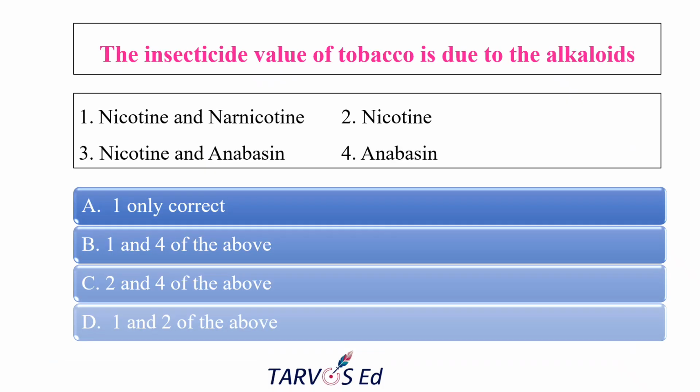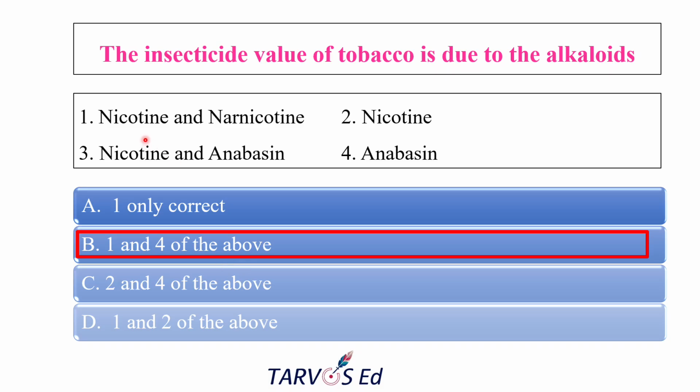The insecticidal value of tobacco is due to the alkaloids. The options are nicotine, nor-nicotine, and anabasine. Here four options are given, and maybe one or two options are correct, so we have to pick. Options: one only correct, one and four of the above, two and four of the above, and one and two of the above. The correct answer is one and four of the above, which is nicotine, nor-nicotine, and anabasine.